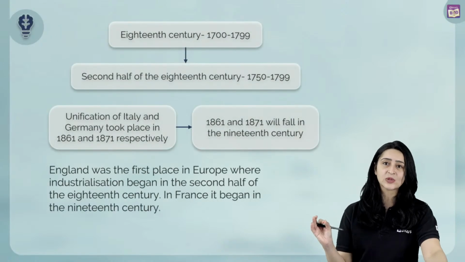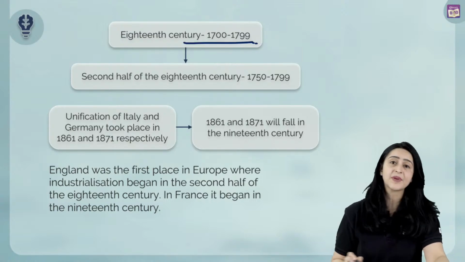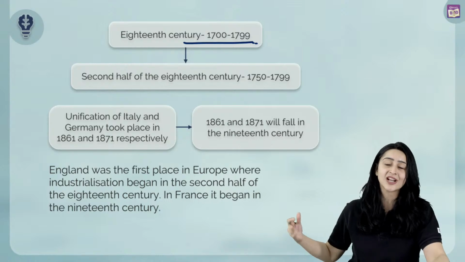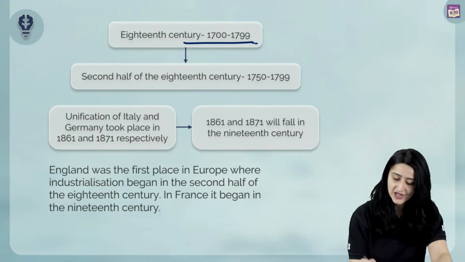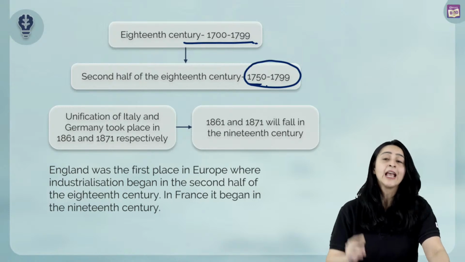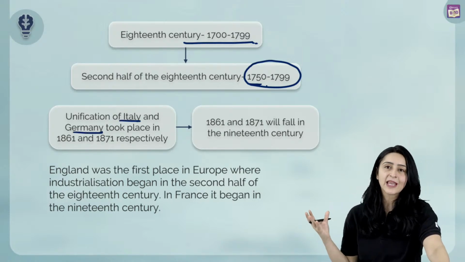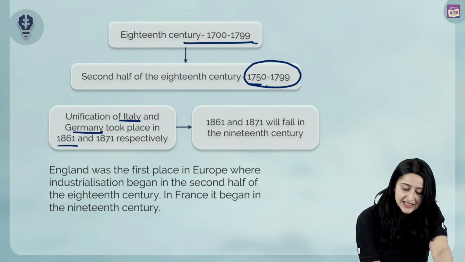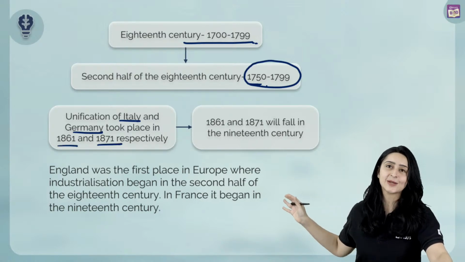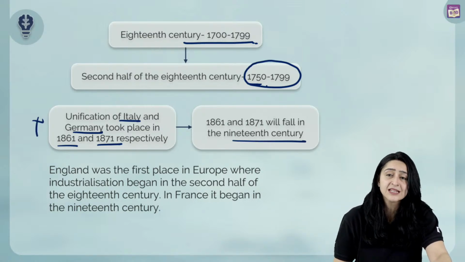To understand this question, we first need to understand what the 18th century is. 18th century is the period between 1700 to 1799, as we can see. So naturally, the second half of the 18th century will obviously be between 1750 and 1799. Now, talking about Germany and Italy, these places became nation states only in 1861 and 1871 respectively. So obviously 1861 and 1871 fall in the 19th century, so it cannot be Germany, it cannot be Italy.